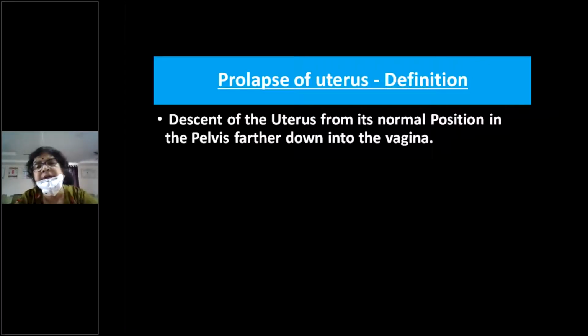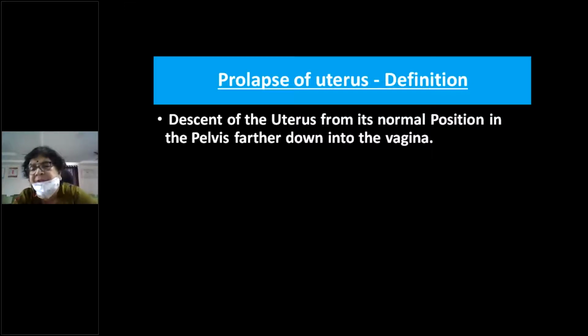When it is below the level of the ischial spines, then you say there is uterine prolapse, uterine descent. It's not necessary that in all cases the mass should be at or outside the introitus. Even if it is within the introitus, but the level of the external os is below the ischial spines, then you call it a prolapse of the uterus.